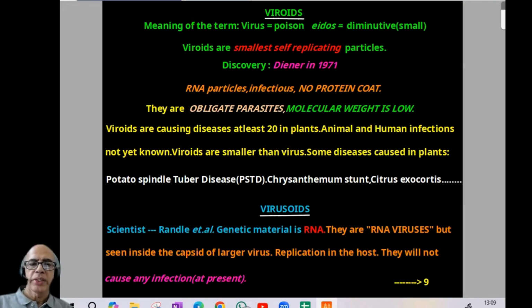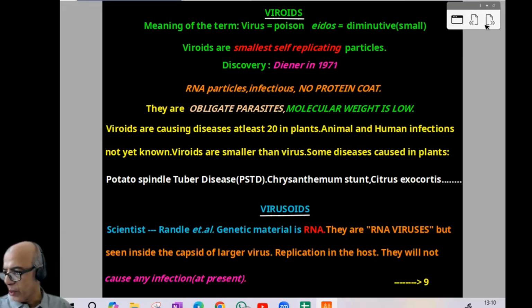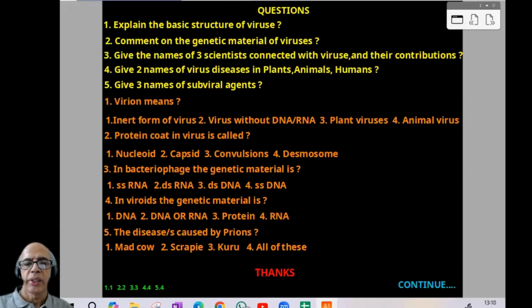Then virusoids. Scientist Randles. Genetic material is RNA. RNA viruses, found inside the capsid of a large virus. Replication in the host, they will not cause any infection at present. Then, after that, 5 theory questions, 5 NEET model questions, as usual with the key.